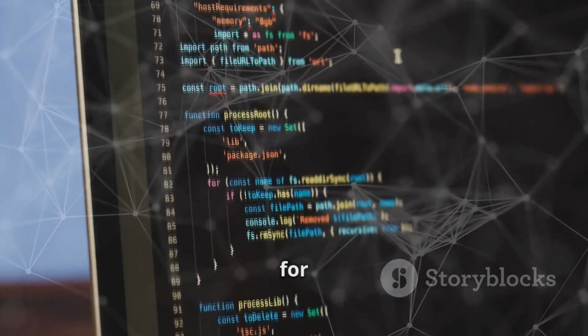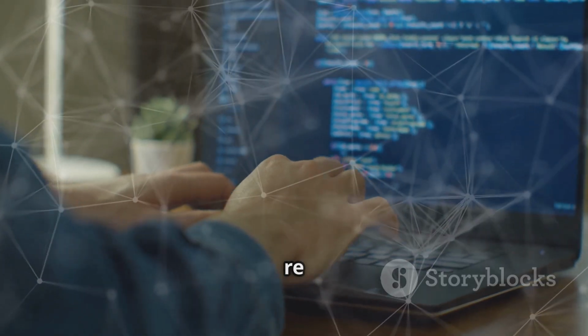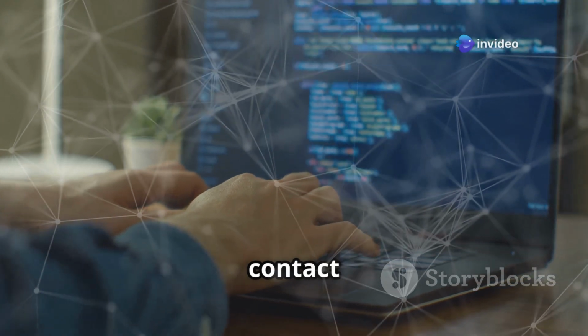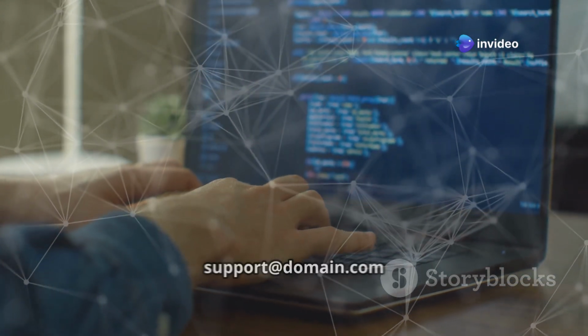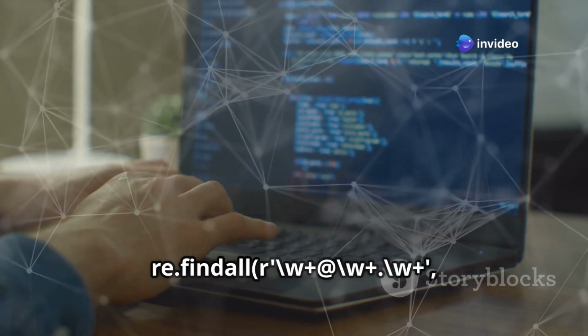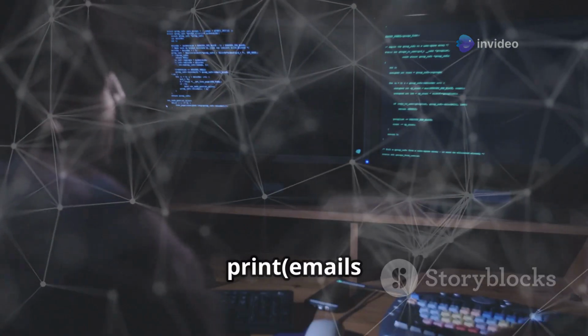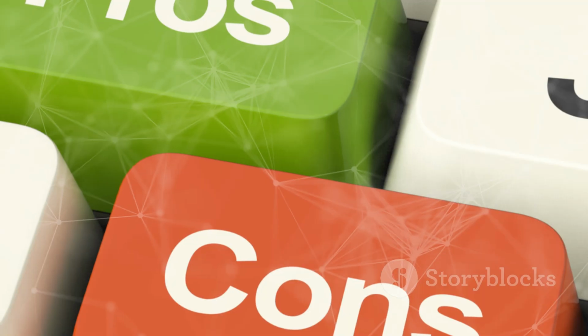Here's a Python example for email extraction. Python: import re, text = "For inquiries. Contact us at info@example.com or support@domain.com." emails = re.findall, and then print emails. The output would be.